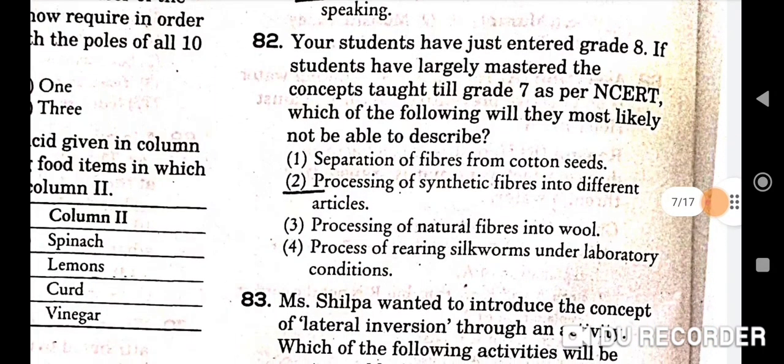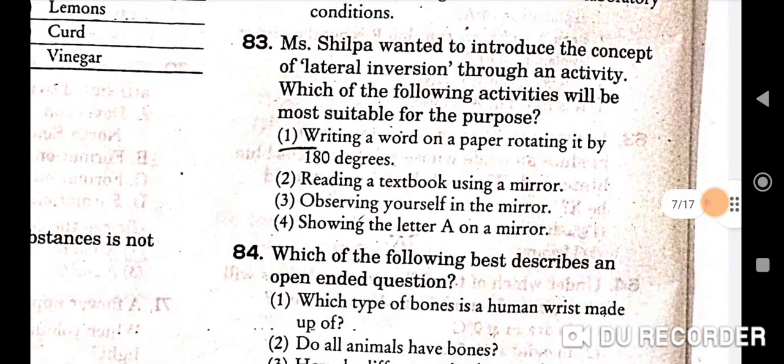Next question. Your students have just entered grade 8. If students have largely mastered the concept taught till grade 7 as per NCERT, which of the following will they most likely not be able to describe? So correct option is processing of synthetic fibers into different articles. Second is the correct option. Next question. Miss Shilpa wanted to introduce the concept of lateral inversion through an activity.